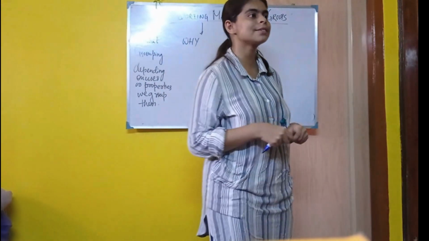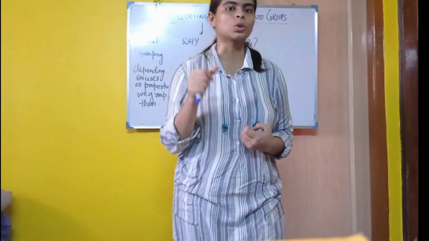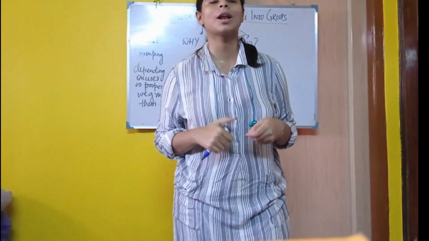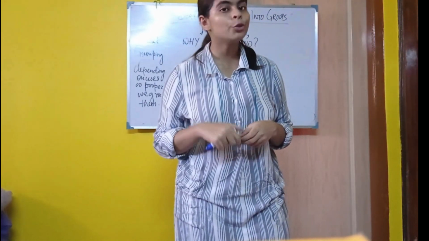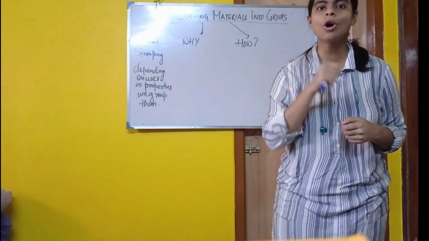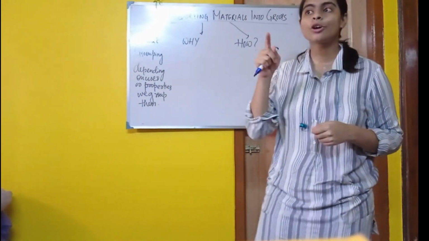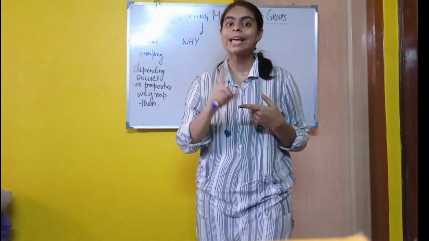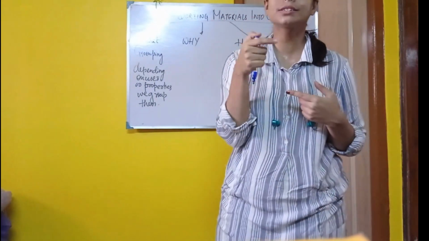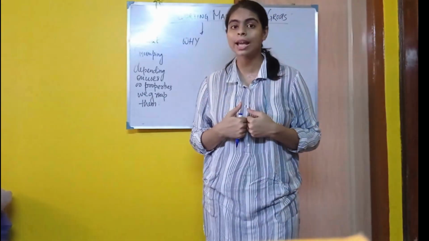Suppose you want to find one cloth. You won't be able to find the cloth that you want. So we cannot find it easily, and it will take time. We will lose our time.